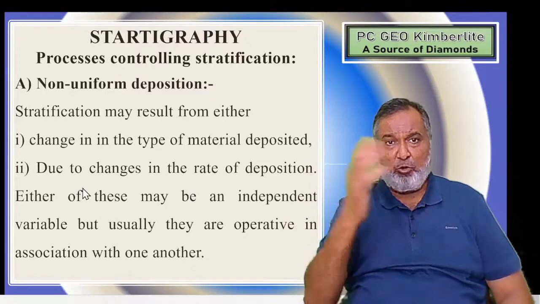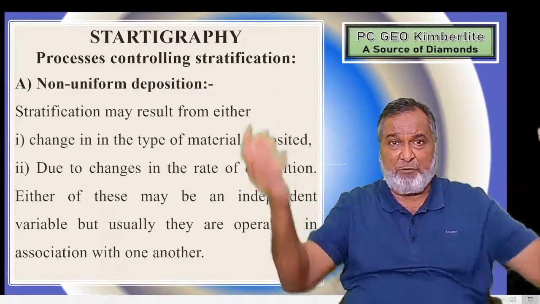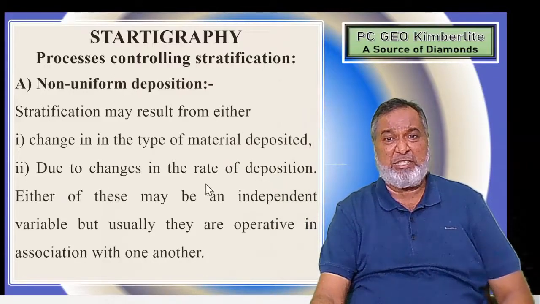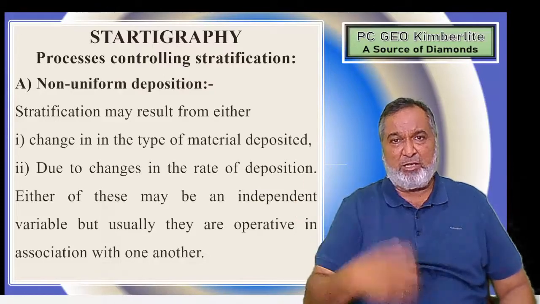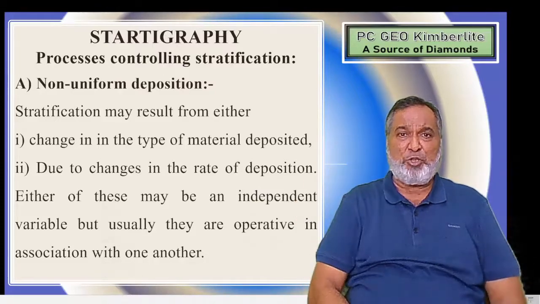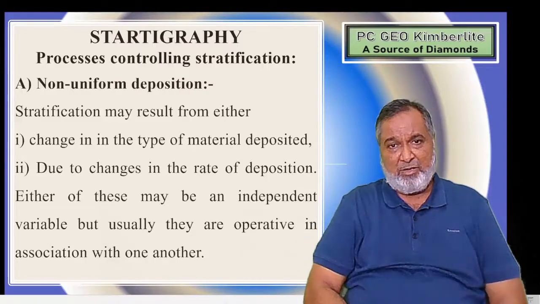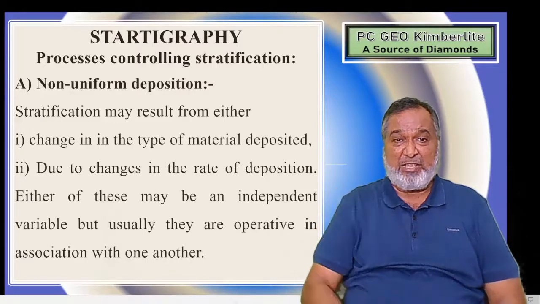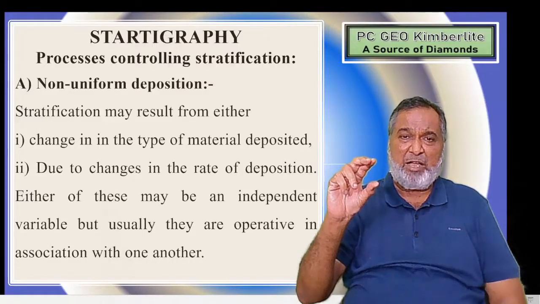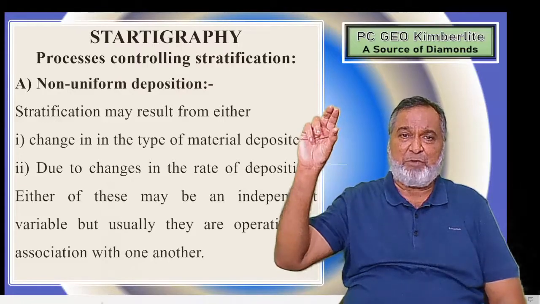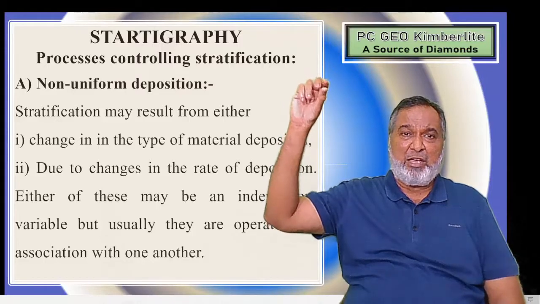Now, why is this there? I told you that different sources will be there, and there are factors which control this. Also, there are changes in the rate of deposition. For example, say about 5 centimeters of material is deposited in one season, but there is a fluctuation. This year, say 2020, 5 centimeters of material is deposited. In 2021 it is only 4 centimeters. Now in 2022, again 7 centimeters.